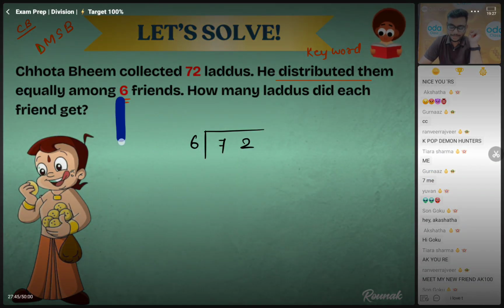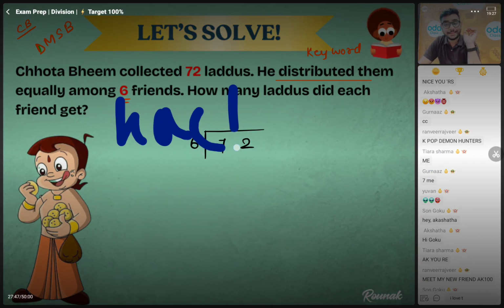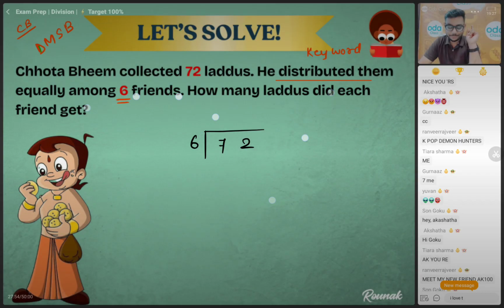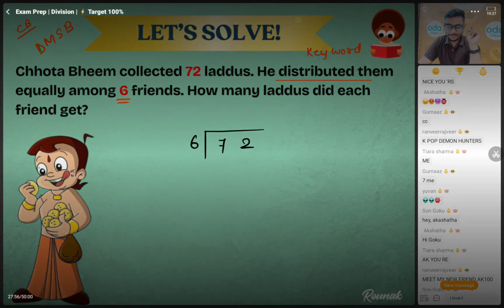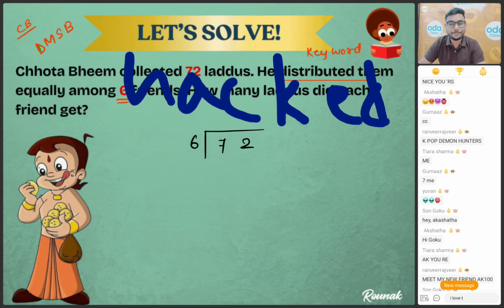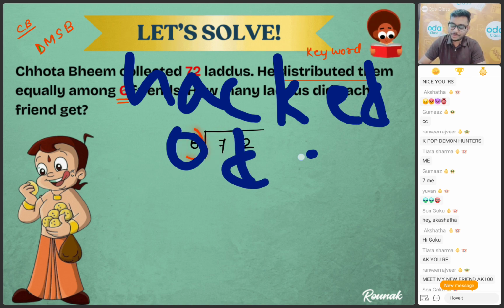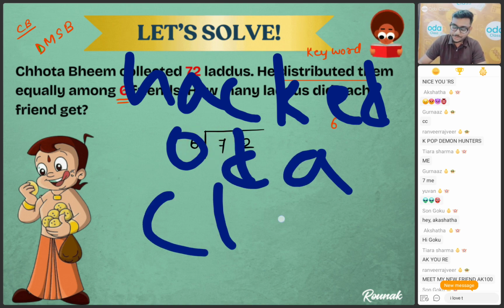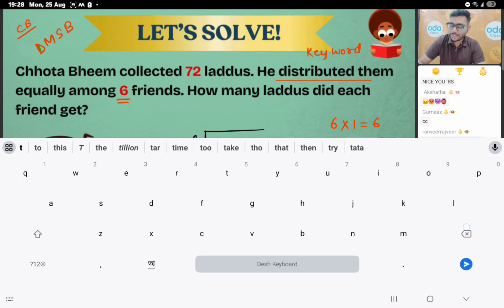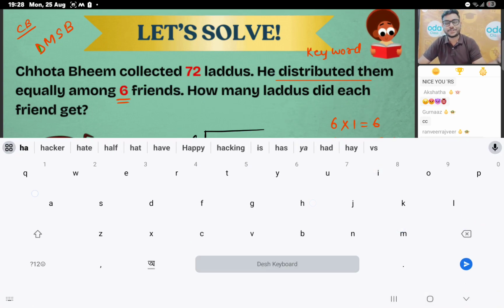DMSB. Do you all know? Any guess? DMSB. What is the meaning of that? Do you remember? Dirty monkey smells bad. Remember? Already we have learned. Dirty monkey, not the monkey, beta. It's dirty monkey smells bad. Now, first thing, I'm going to divide the number 7. So 7, I'm going to divide by number 6. So 6 multiplied by 1 is 6. 6 multiplied by 2 is 12. So I cannot take 6 multiplied by 2, that is 12.